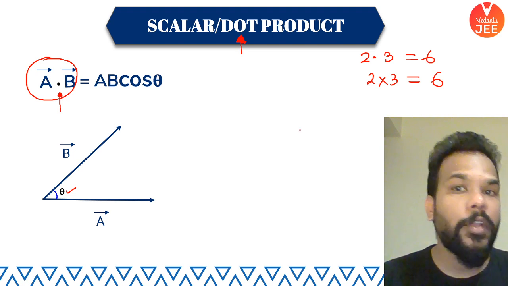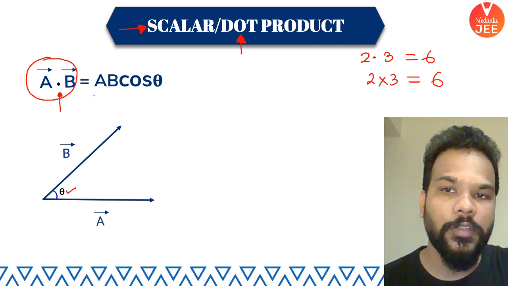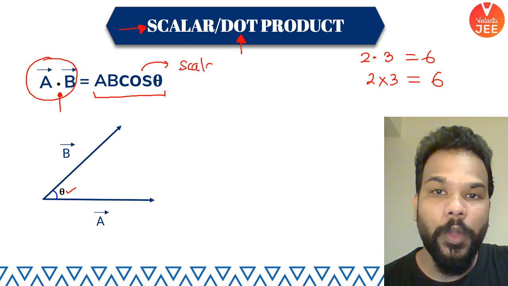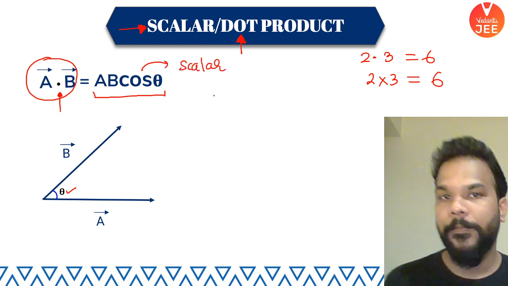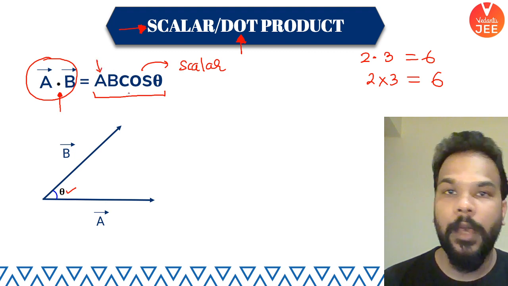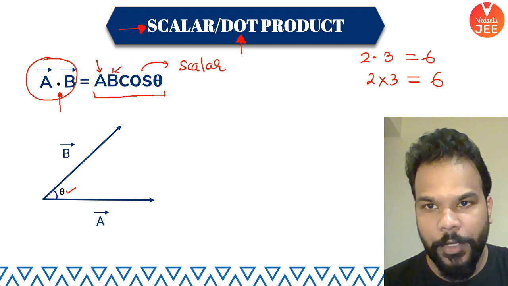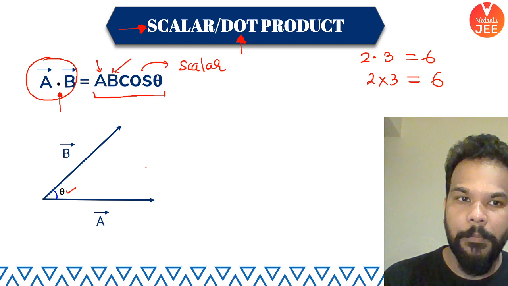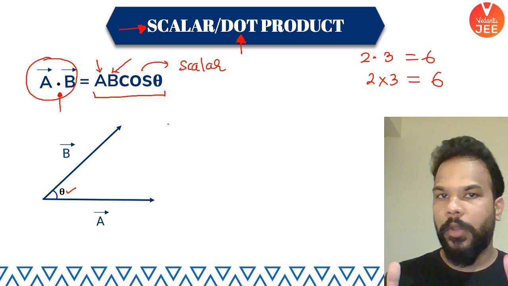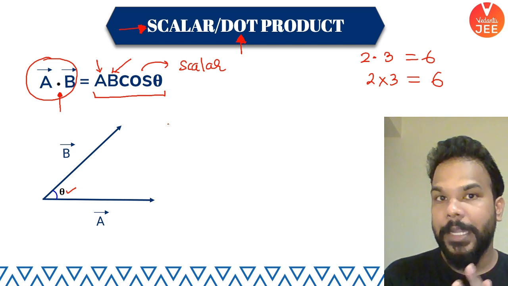Now, why do we call it scalar product? We call it scalar product because what you see on the right side here is basically a scalar quantity. What you see here, A, is the magnitude of vector A. B is the magnitude of vector B, and cos theta is a number. So on the left hand side you have vector A and vector B getting multiplied as a dot product.